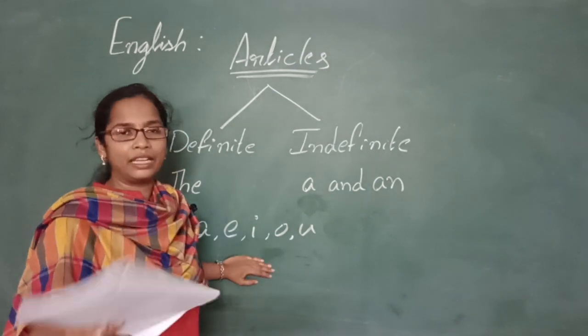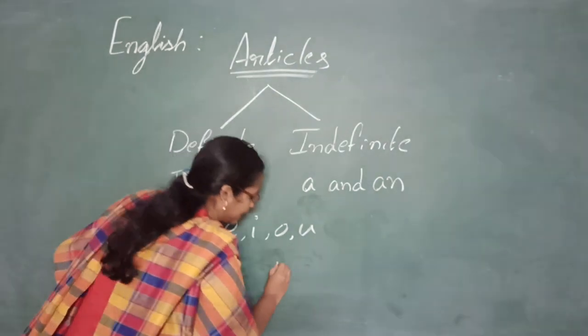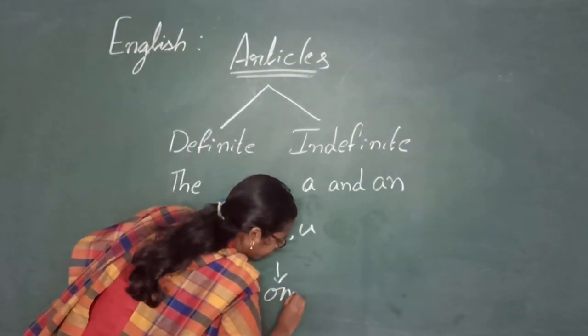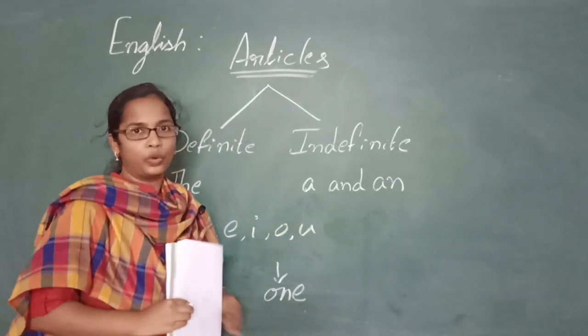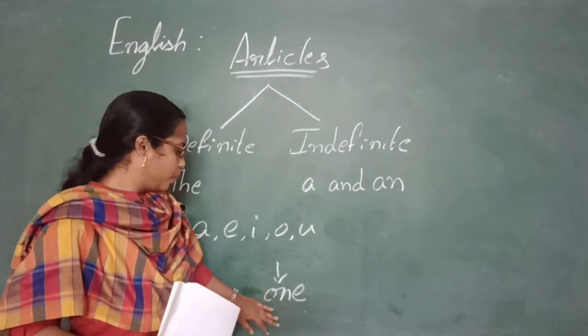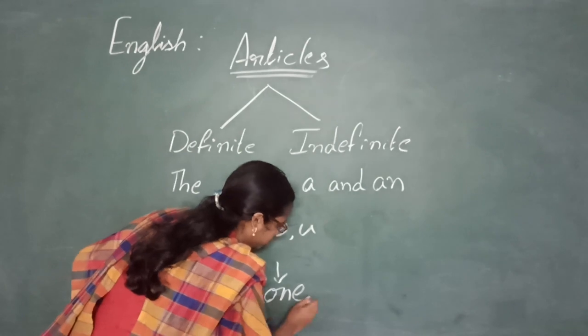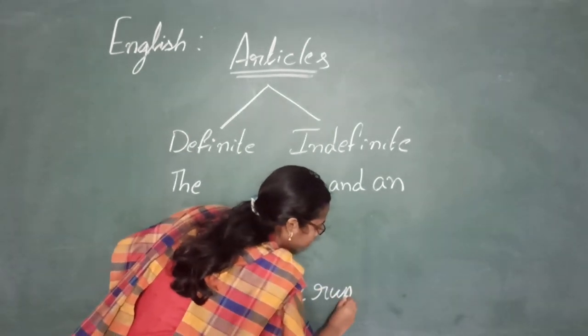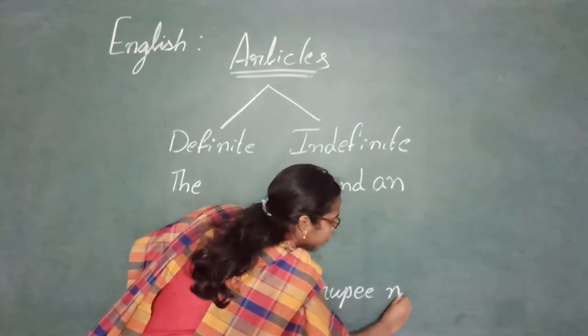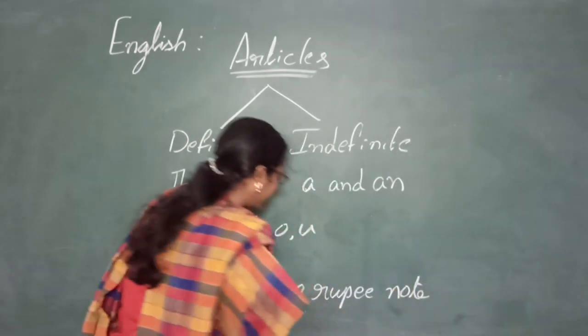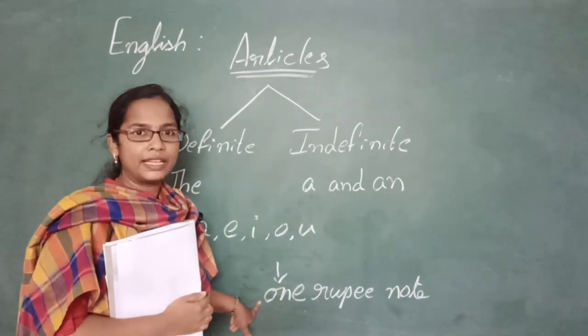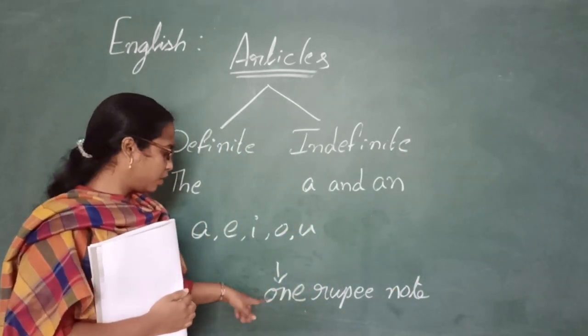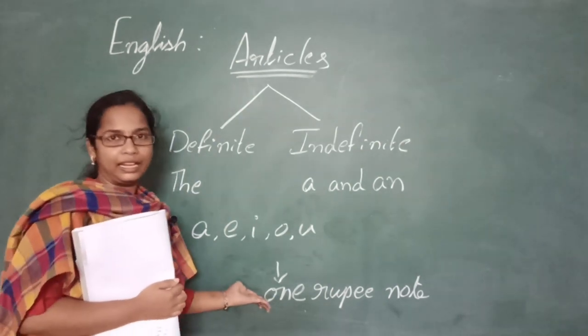So let me give you an example. If we take the word one, O-N-E, one, right? So a one rupee note. So here in one, O is a vowel, right? So we all know that O is a vowel letter.